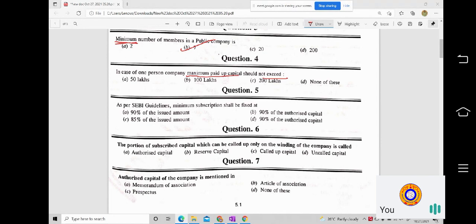A, 50 lakh, B, 100 lakh, C, amount of rupees 200 lakhs, and D, none of these. Are you sure? 200 lakhs. Okay. The difference between both these answers is to an extent of 150 lakhs. Make sure which one is right.